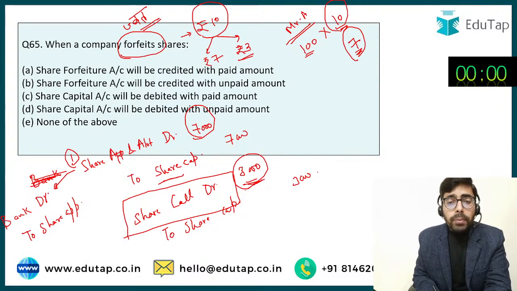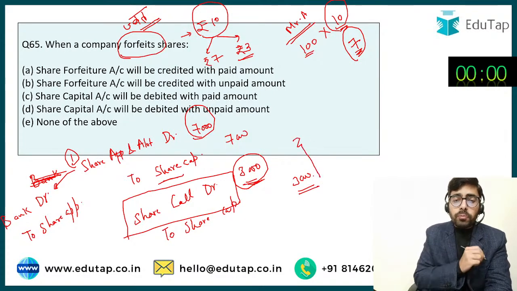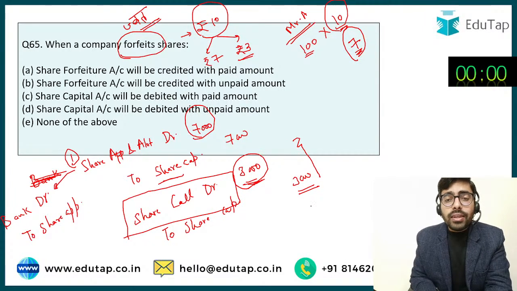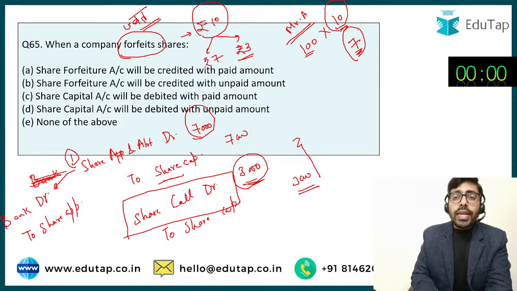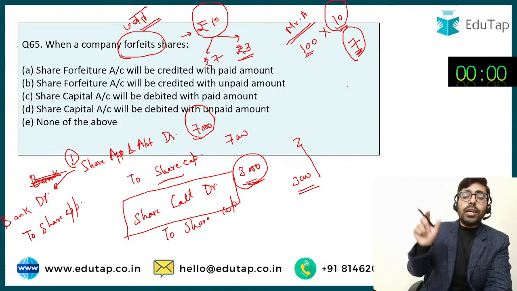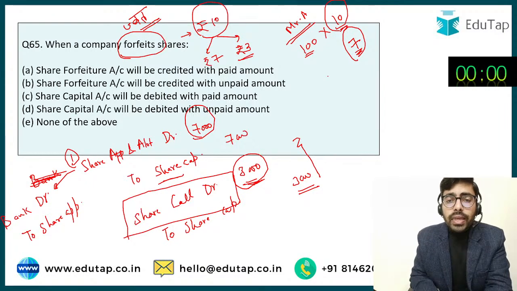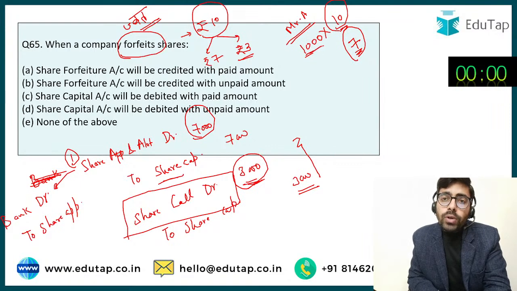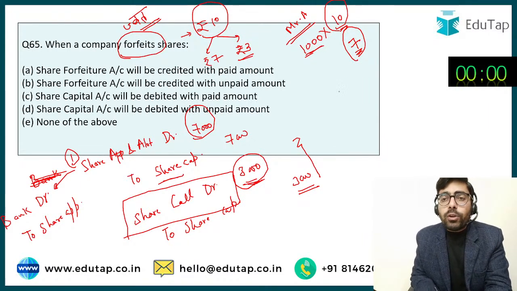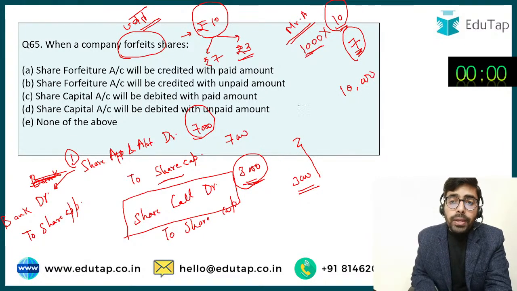So now what the accounting treatment is going to be, the company would have to simply reverse this particular entry. The company has to cancel the shares of this particular person. How much worth of shares is this person having? I have already told you, इस person के पास 1,000 into 10 के shares हैं. So this is going to be 10,000. So now the company is forfeiting these. So share capital has to be reduced by rupees 10,000. Share capital को 10,000 से reduce करना है.